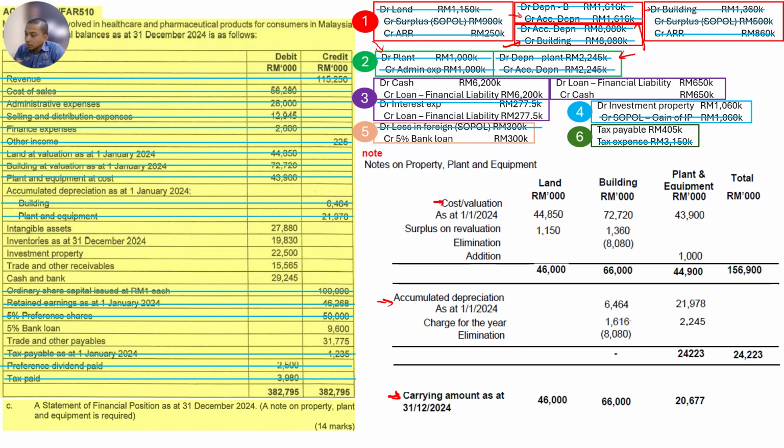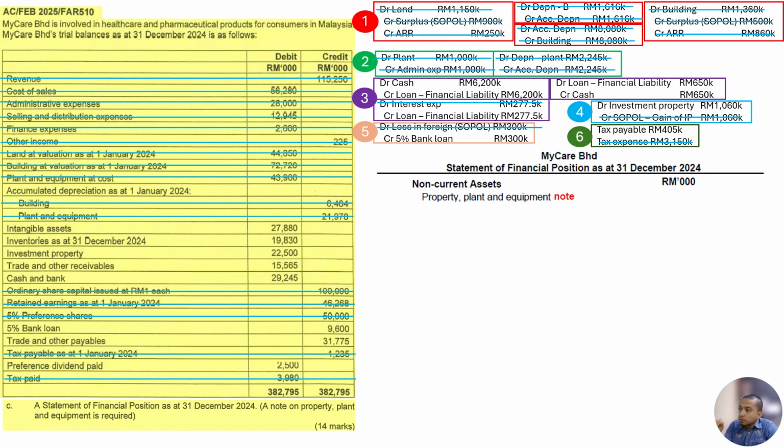Okay, this carrying amount, we total up everything, plus and equal to this figure. This is the figure that is transferred to our SOFP. So we just take this figure and transfer to SOFP here, 132,677,000. Right, then we proceed.